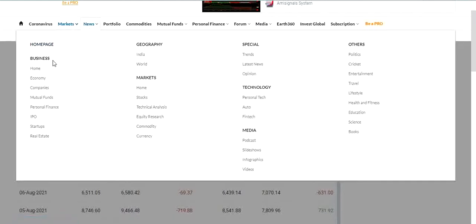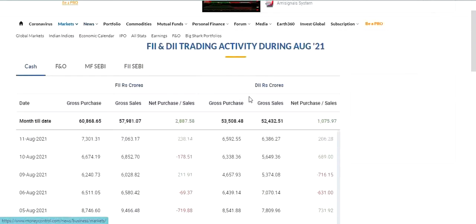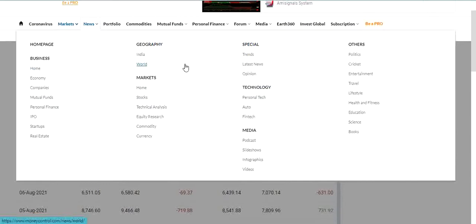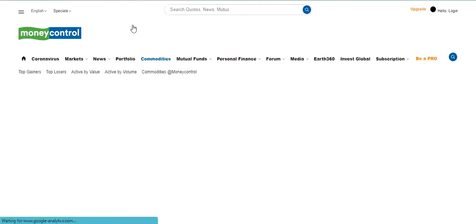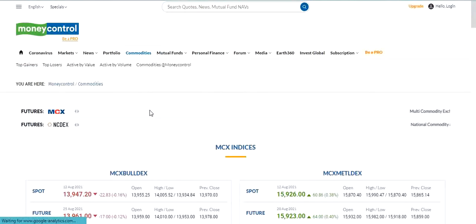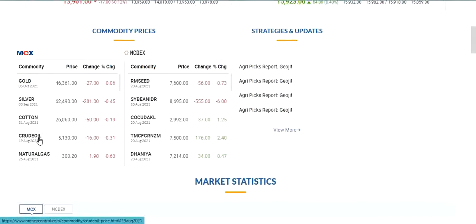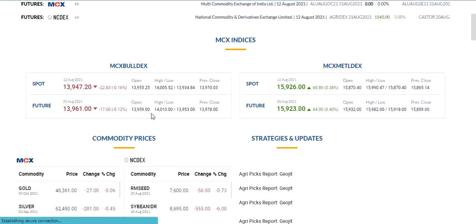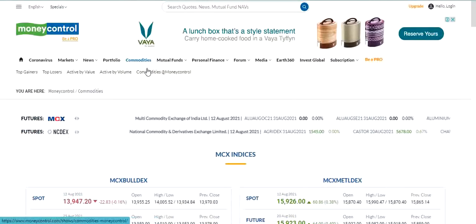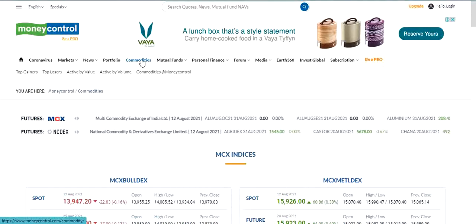Then the next menu is news. In this section we can see business, markets, special, technology, media, all financial related news, business related news, market related news, technology related news. We will get it instantly from the Moneycontrol website. Then go to the commodities section. Commodities are products in digital format in our hand. Examples: gold, silver, cotton, crude oil, natural gas. All these commodities related activities we can see in the commodities section of the Moneycontrol website.